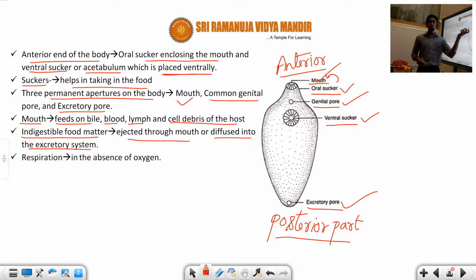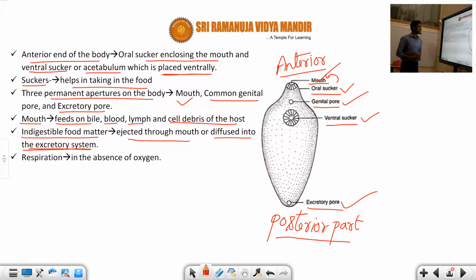So, as I told you already, the mouth acts as the anus as well as the mouth. It is a single opening only. Sometimes the waste material is ejected out through the mouth, or it is diffused into the excretory system.